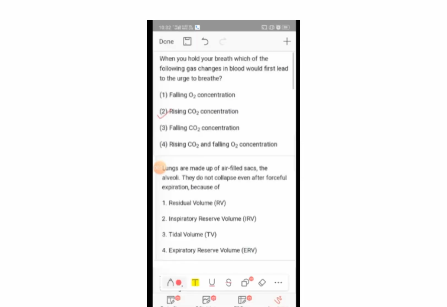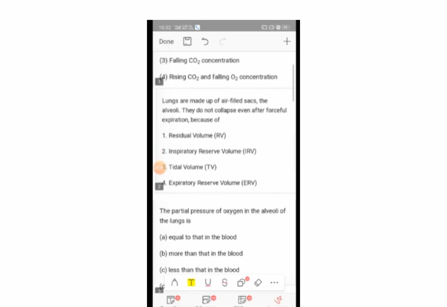Lungs are made of air-filled sacs. The alveoli do not collapse even after forceful expiration because of residual volume, inspiratory reserve volume, tidal volume, or expiratory reserve volume. The answer is residual volume.